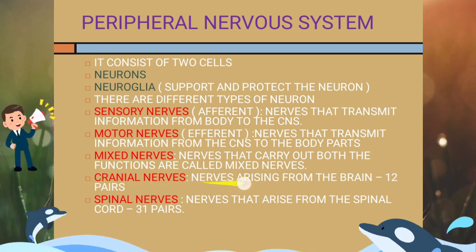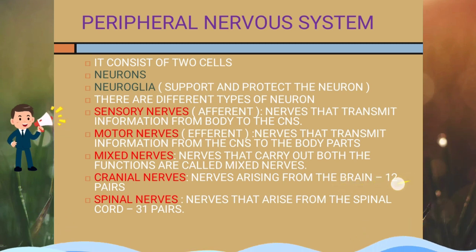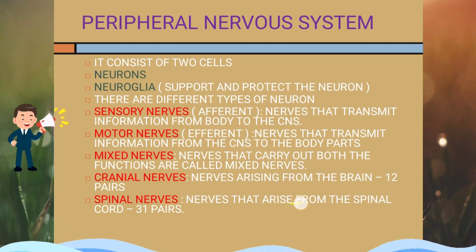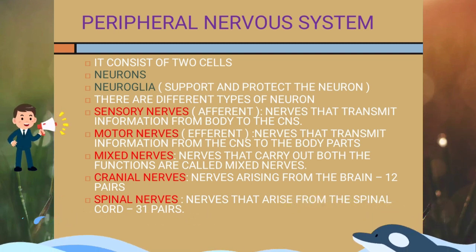Next is cranial nerves. Nerves arising from the brain are called cranial nerves, and there are 12 pairs in our body. Spinal nerves are nerves that arise from the spinal cord, and there are 31 pairs in our body.